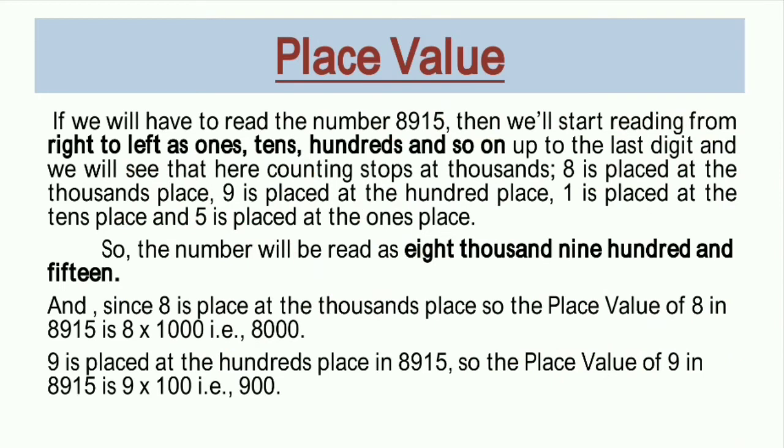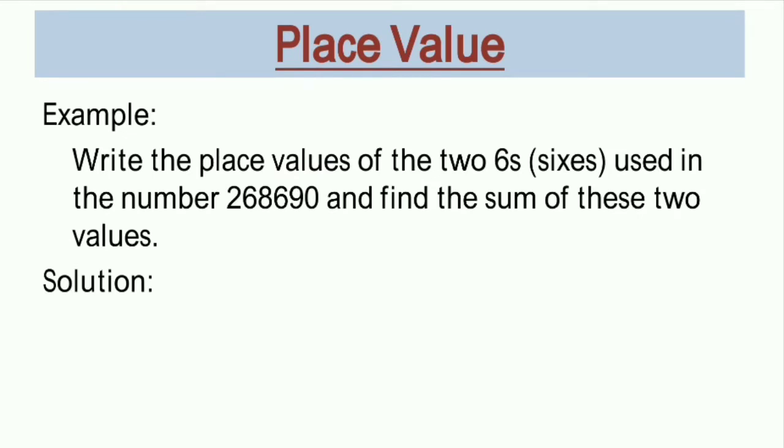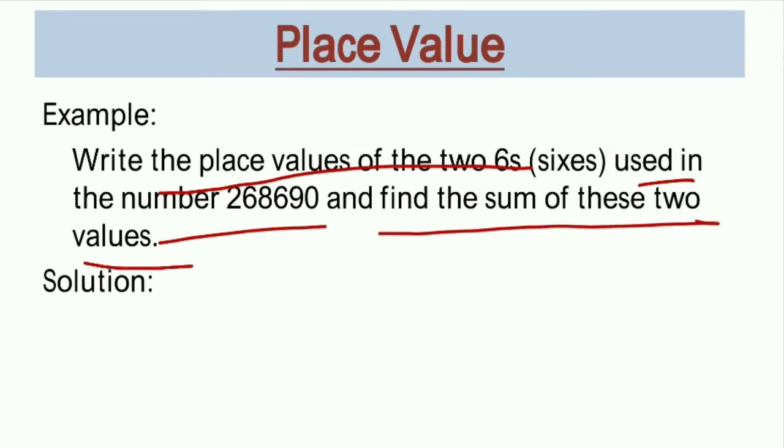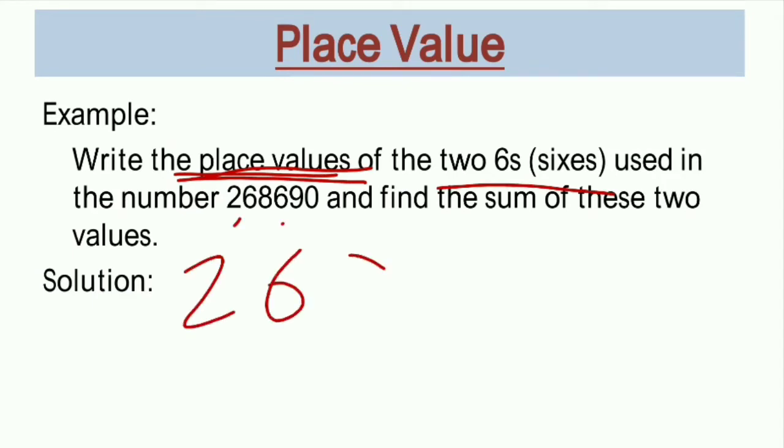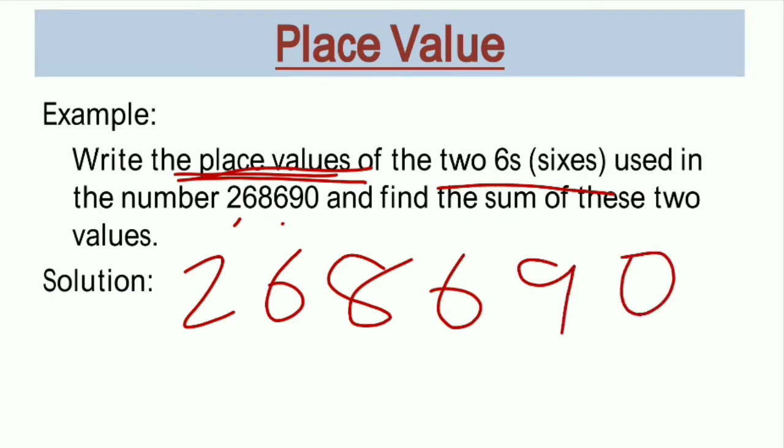Okay, and these are the examples, you can read them. Now if the question is to write the place values of the two 6s used in the number and find the sum of those two values, what do you have to do? First you have to find the place values of the two 6s. You can see that two 6s are there at two different places in the number 2,68,690. So you have to write the place value of both 6s.